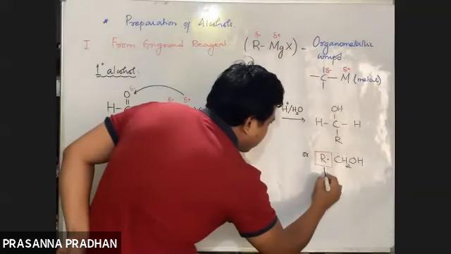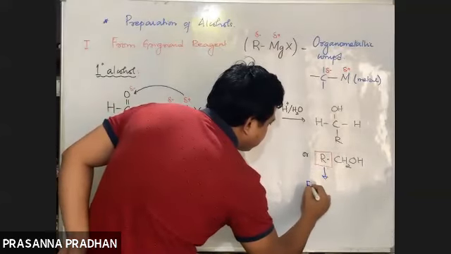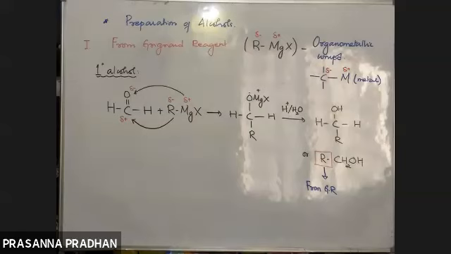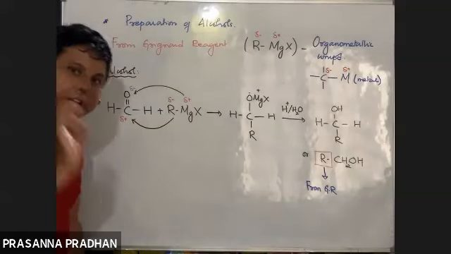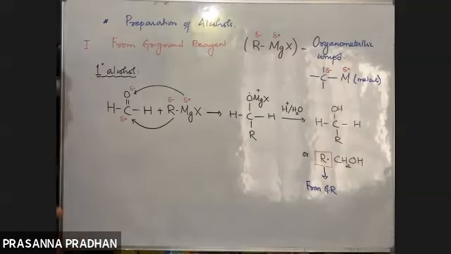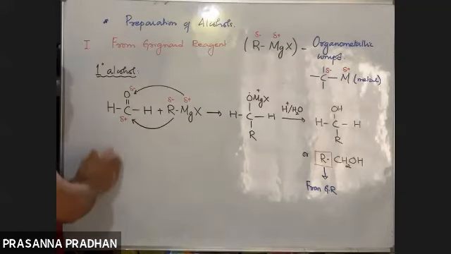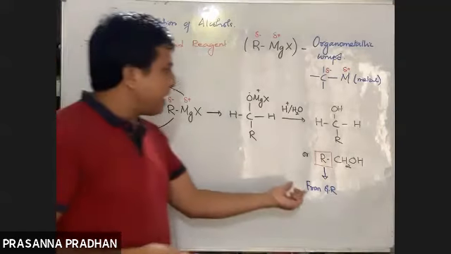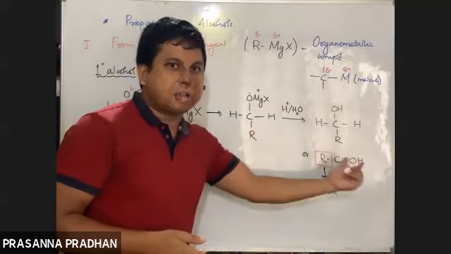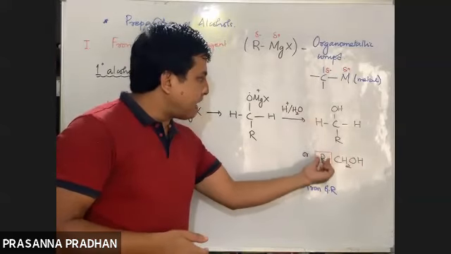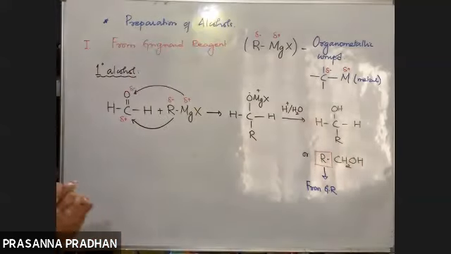This R part has come from here, the Grignard reagent. This is how we need to remember the reaction. So any Grignard reagent, when treated with formaldehyde, will give you a 1 degree alcohol having the formula RCH2OH, whereby this R part comes from the Grignard reagent.